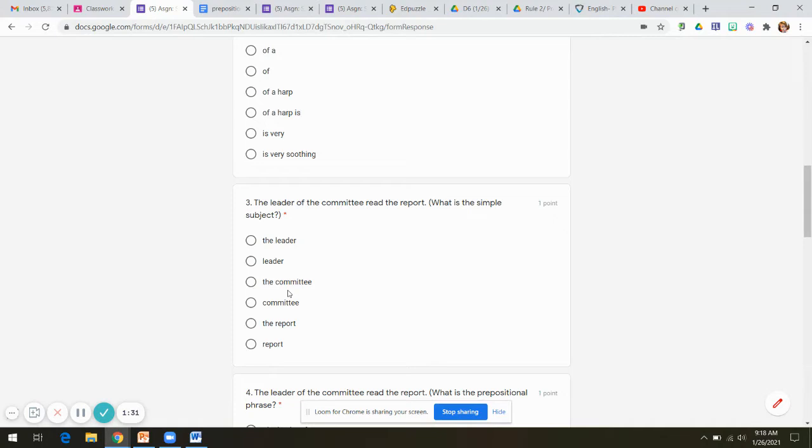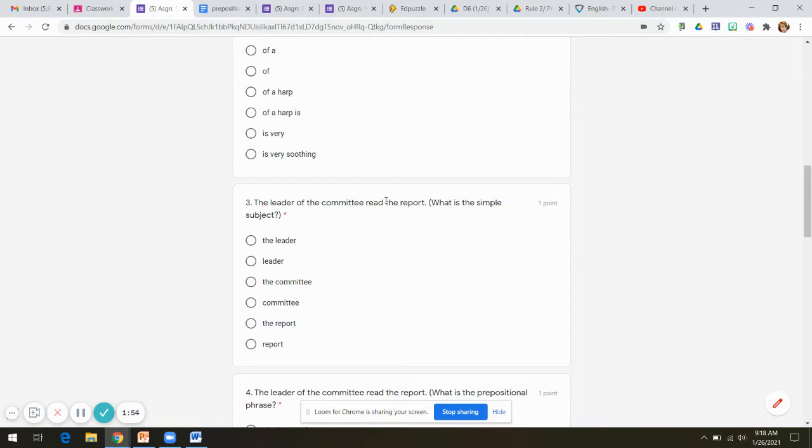Number 3, it says, what is the simple subject? So this time you're finding the subject, not the prepositional phrase, the subject. The leader of the committee read the report. So even if I were to try a different approach, and I were to say, what is the verb? I would say read, or read the report. So who or what did that? Well, of the committee is a prepositional phrase, and so that cannot be your subject. So you have to be able to figure that out.